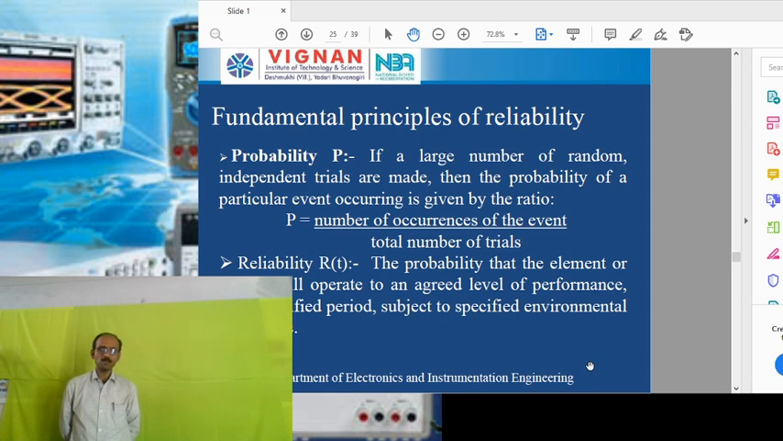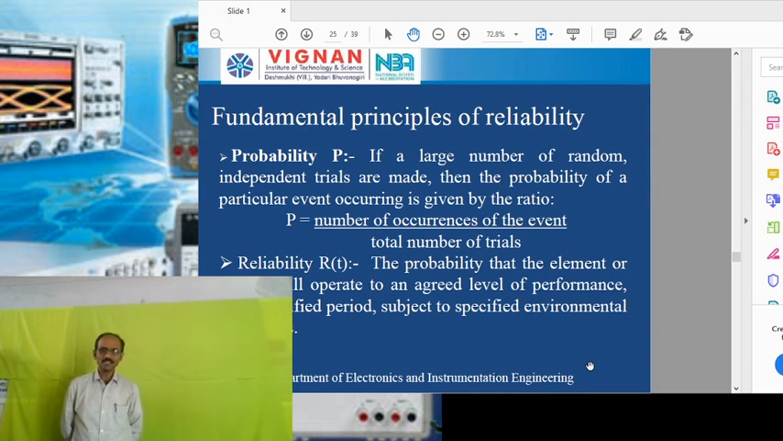Coming to probability: while defining reliability, probability plays an important role. Probability can be defined as follows: if a large number of random independent trials are made, then the probability of a particular event occurring is given by the ratio, probability equals the number of occurrences of the event to the total number of trials.